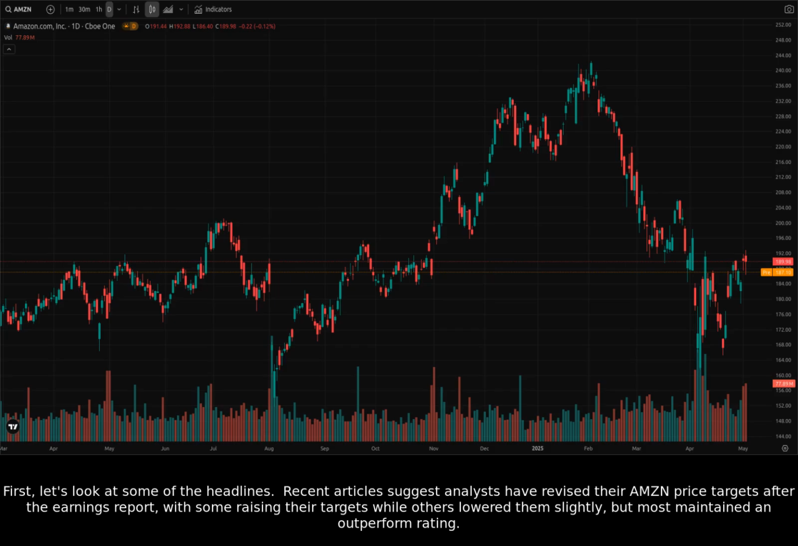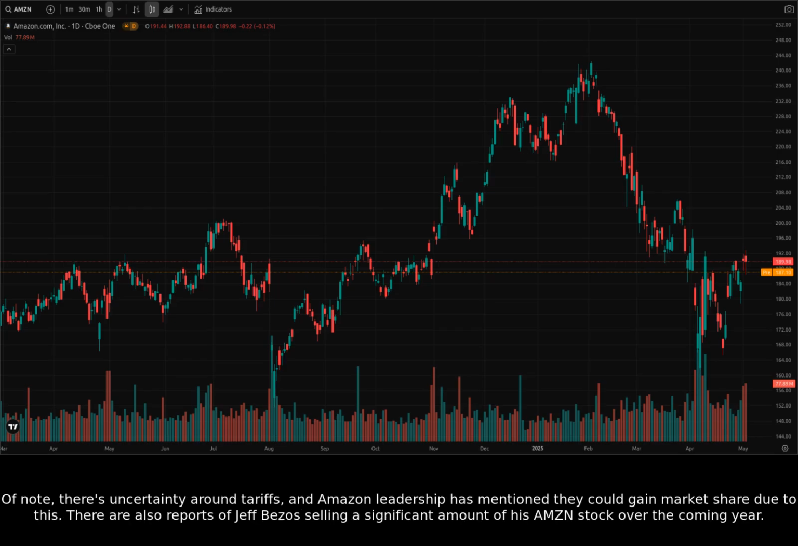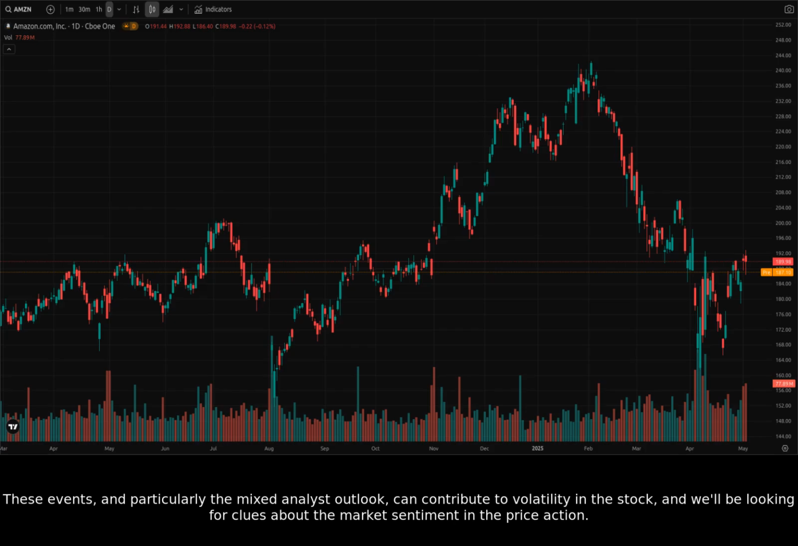Recent articles suggest analysts have revised their Amazon price targets after the earnings report, with some raising their targets while others lowered them slightly, but most maintained an outperform rating. Of note, there's uncertainty around tariffs, and Amazon leadership has mentioned they could gain market share due to this. There are also reports of Jeff Bezos selling a significant amount of his Amazon stock over the coming year. These events, and particularly the mixed analyst outlook, can contribute to volatility in the stock, and we'll be looking for clues about the market sentiment in the price action.